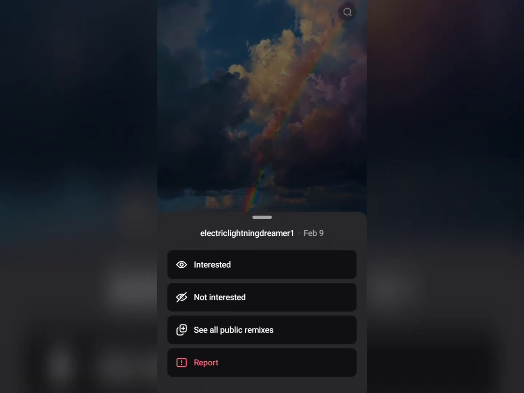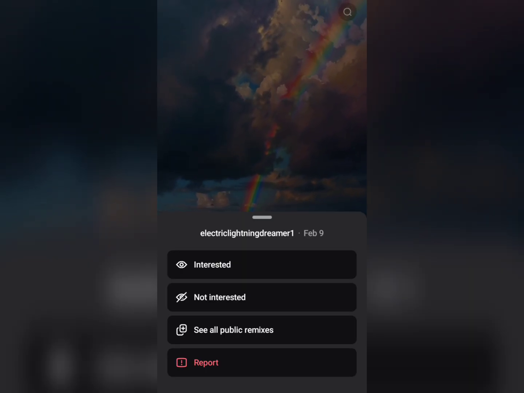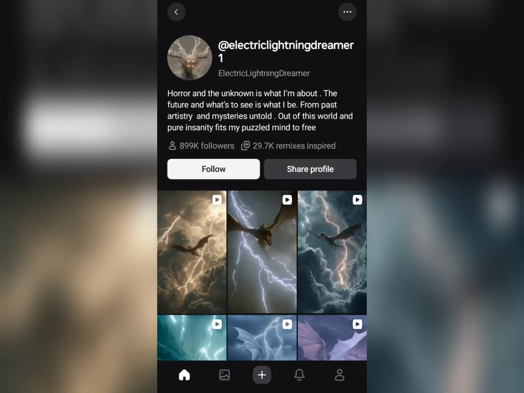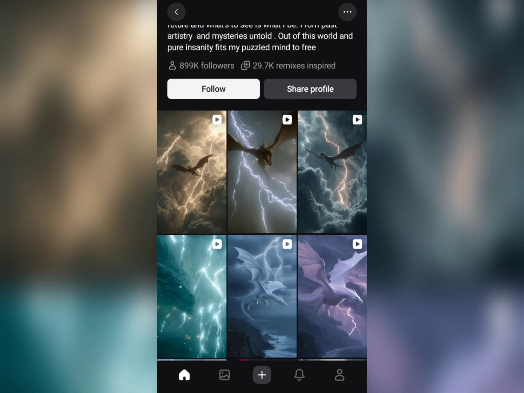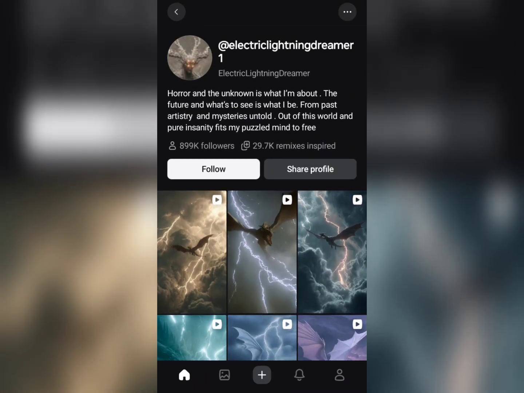Also tap on the three dots here. And if you don't want to see any more of this video, you can tap on not interested and you're good to go. And as well, you can tap on their profile and see other videos that they have created, which pretty much is public, which other people can see. As you can see here, this is most likely a Dragon AI type of content creator. You can go ahead and follow them. This person currently has 900K followers, basically.